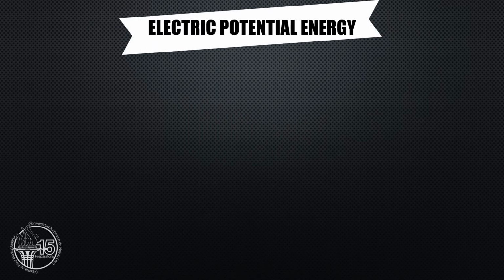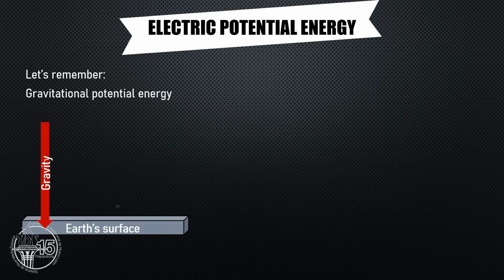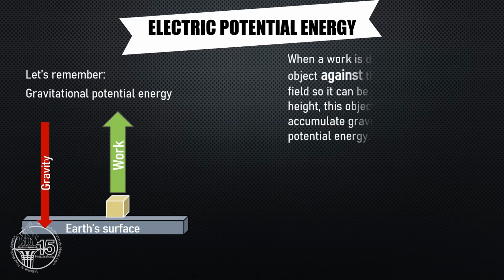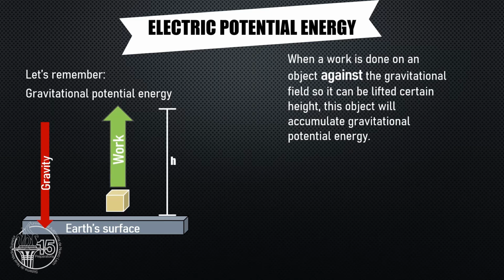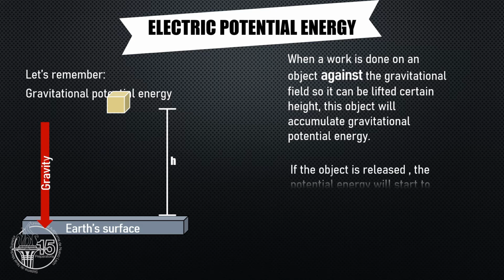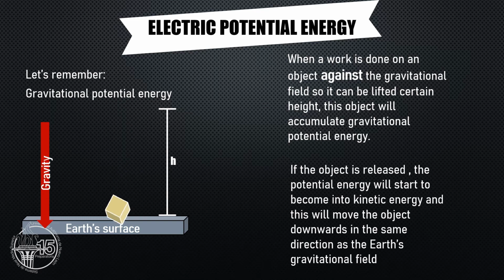This time, we are going to learn what electric potential energy is. I'm pretty sure you remember the concept of gravitational potential energy. When a work is done on an object against the gravitational field, so it can be lifted certain height, this object will accumulate gravitational potential energy. If the object is released, the potential energy will start to become into kinetic energy, and this will move the object downwards in the same direction as the Earth's gravitational field.